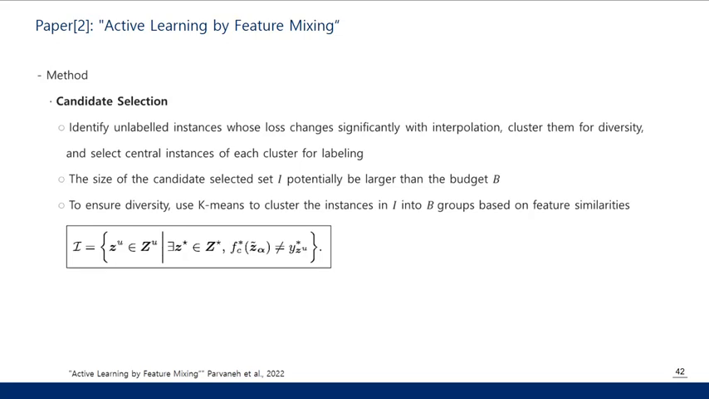Lastly, candidates are filtered when their predicted label changes, and then clustered into B clusters, B being the budget size, and finally sampled from the center of each cluster.